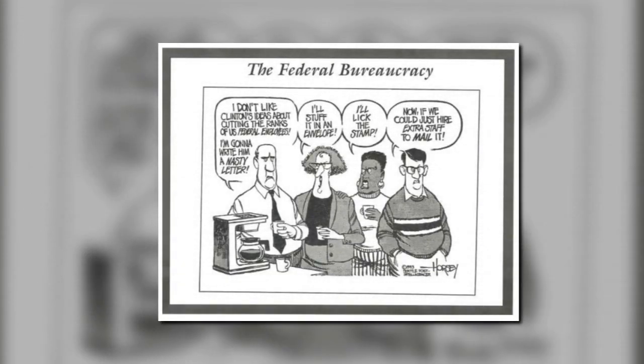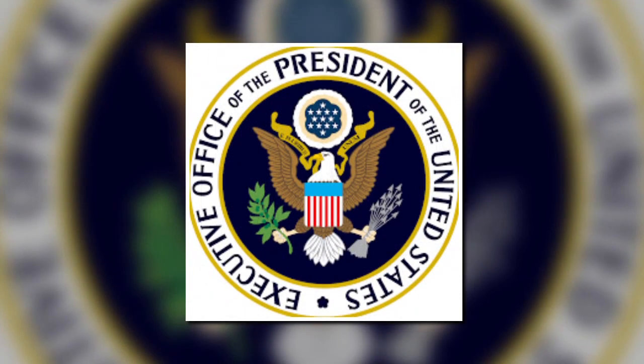Besides the president, there is a whole executive bureaucracy which makes up the rest of the branch. Some of the main sections include the executive office of the president, the cabinet, and independent agencies. The executive office of the president is meant to advise the president and is made up of the White House staff, the National Security Council, the Office of Management and Budget, and the Council of Economic Advisors.